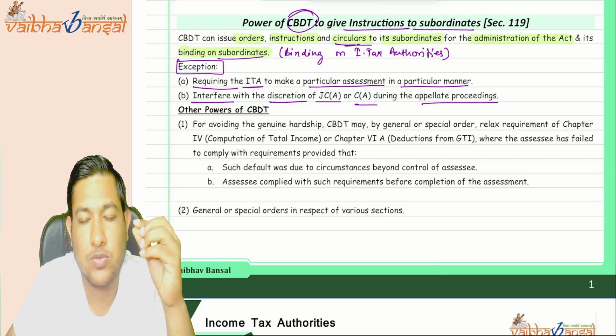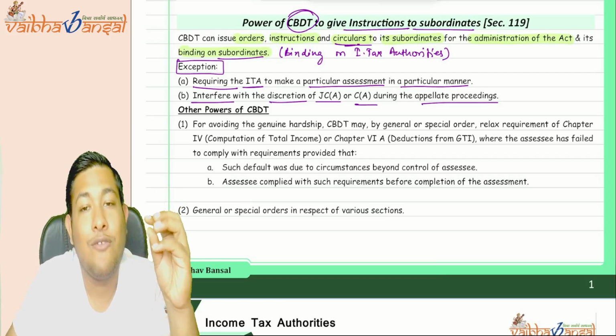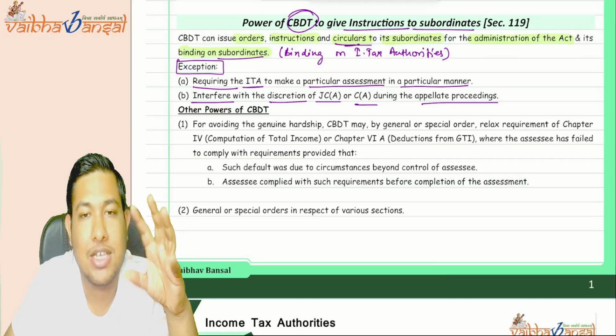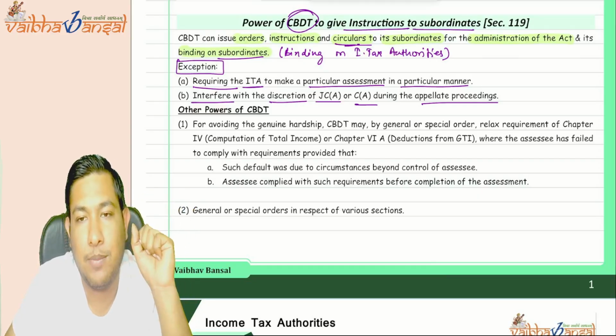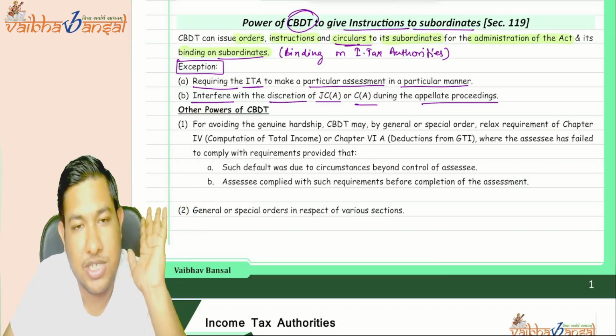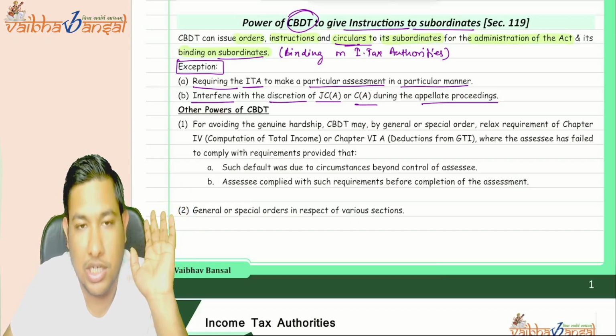And the CBDT cannot interfere in the discretion of the Joint Commissioner Appeals or the Commissioner Appeals during the appellate proceedings. Whatever the discretion, whatever the findings or results of the appellate proceedings of the Joint Commissioner Appeals or the Commissioner Appeals, the CBDT cannot interfere with it.